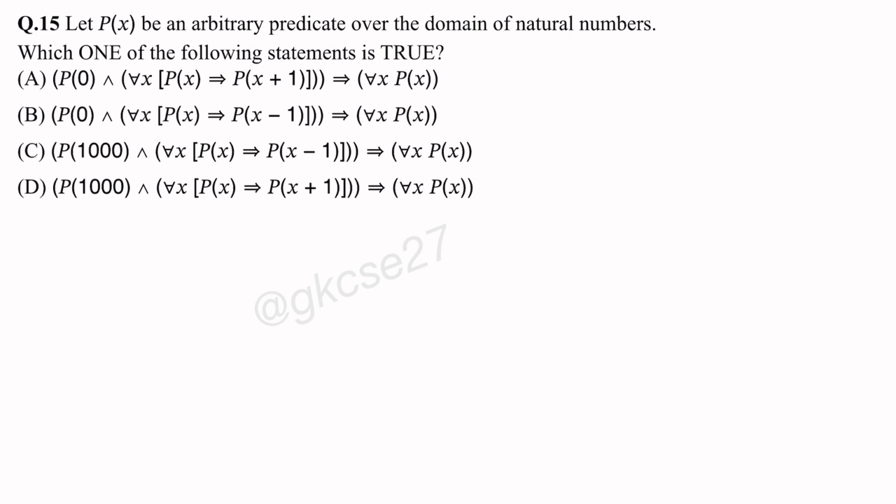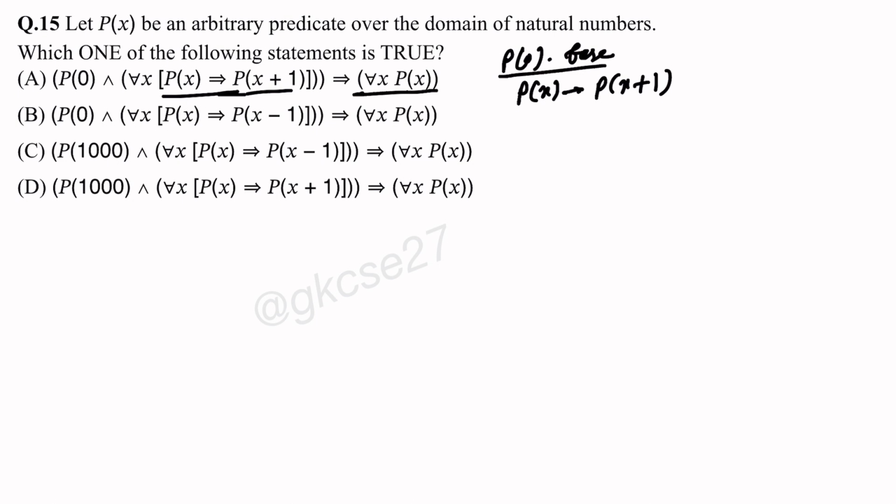Let's see this question number 15. Let P(x) be an arbitrary predicate over the domain of natural numbers. Which one of the following statements is true? So P of 0 and for all x, P(x) implies P(x+1), then for all x P(x). So actually this is true here. P of 0 is here the base case, and from P(x) to P(x+1), this is forward induction.